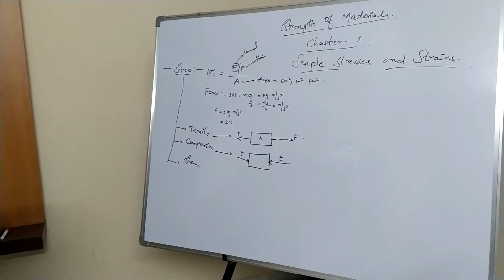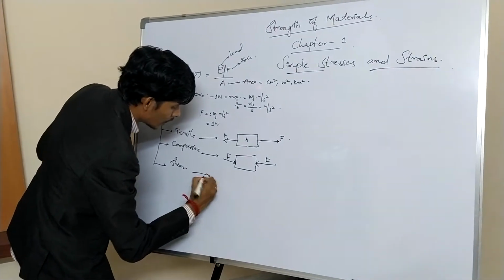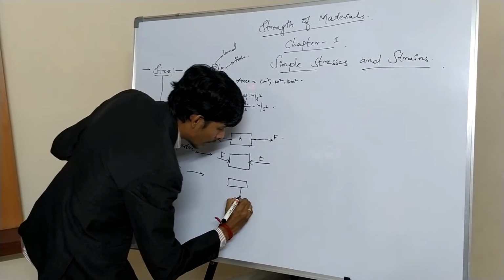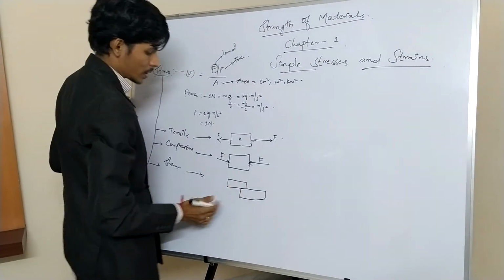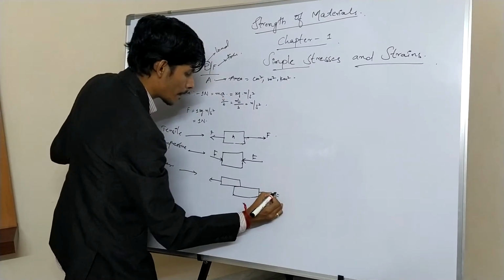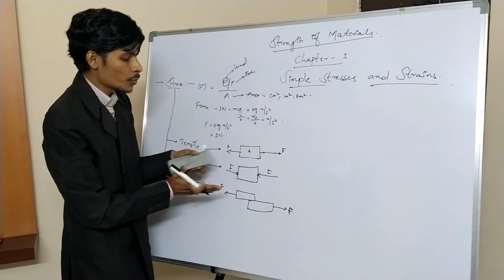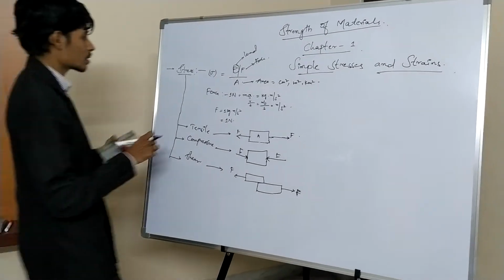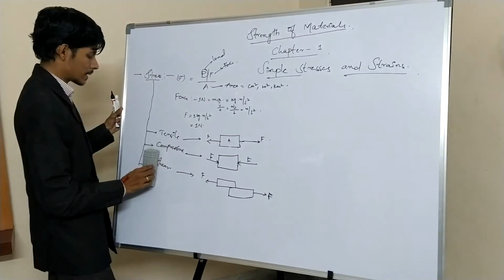Now let us move to shear stresses. For shear stresses, there should be two equal and opposite forces acting perpendicular to it. Shearing has to take place between the two bodies. Then these kinds of forces are called shear forces. Suppose F is a force acting, then this is the shearing action of two mutually perpendicular forces. Those kinds of forces are called shear forces. Now we have seen the types of stresses. Now let us go to strains.